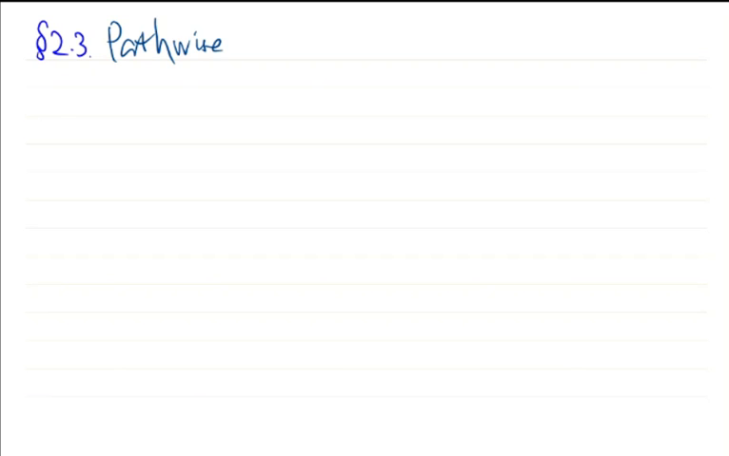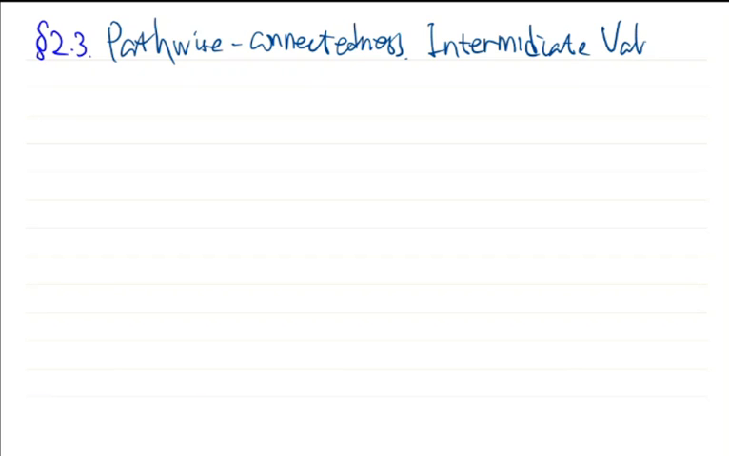Pathwise connectedness. And the property we will investigate to the function is intermediate value properties. Okay. So first we will fix some notation.